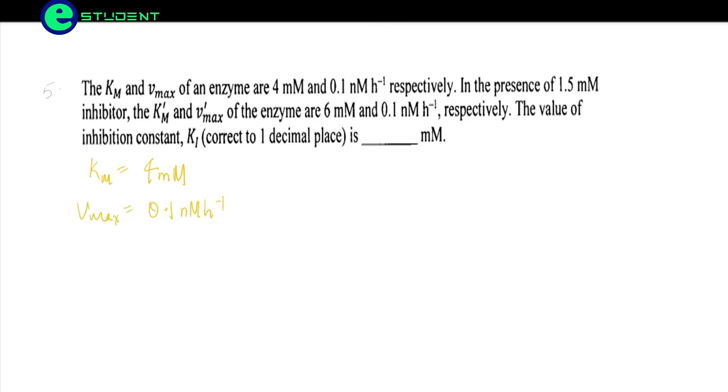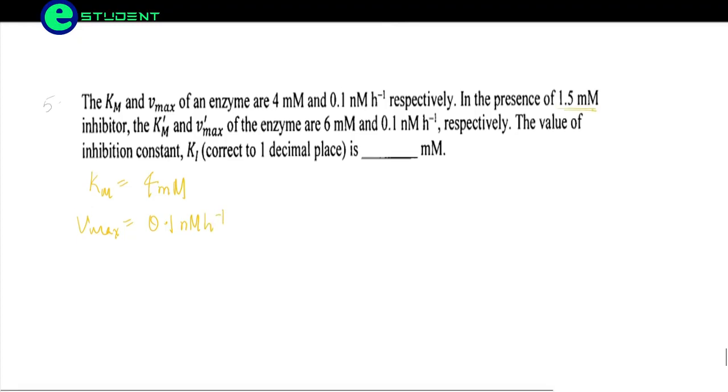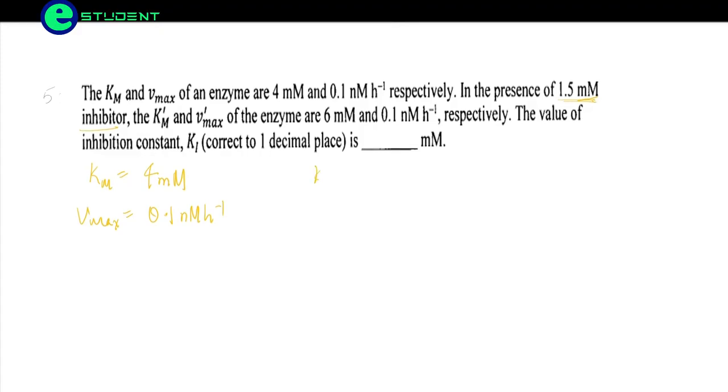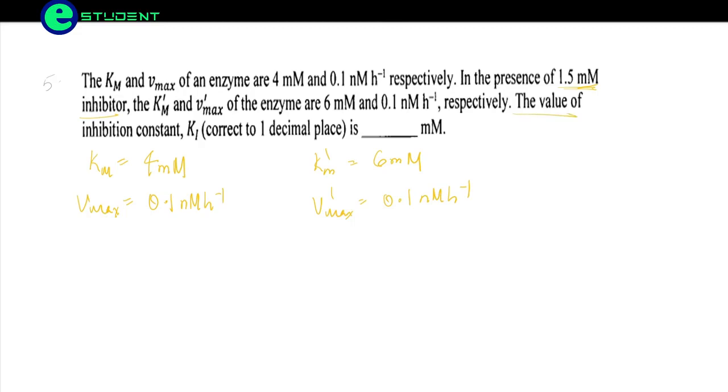Okay, in the presence of 1.5 millimolar inhibitor, the Km and Vmax of the enzyme are 6 millimole and 0.1 nanomole inverse respectively. So Km dash is equal to 6 millimole and Vmax dash is equal to 0.1. The value of inhibition constant Ki is, so we have to give the answer in millimoles.